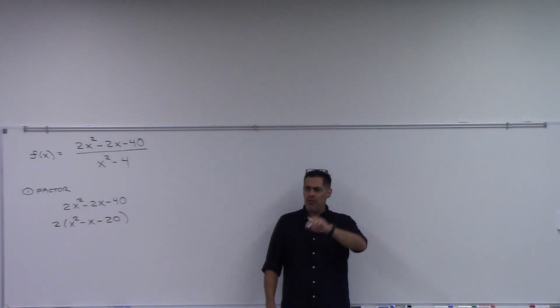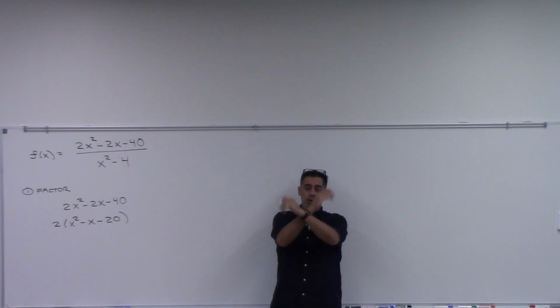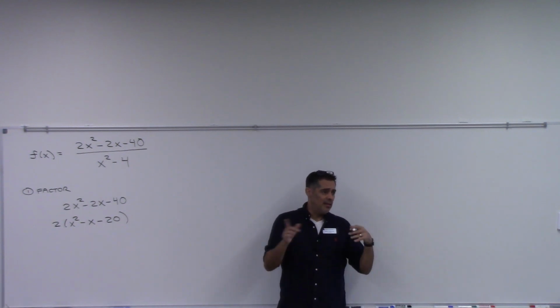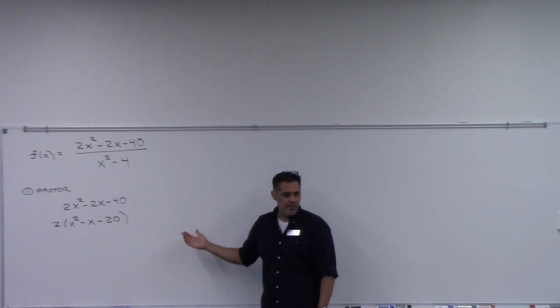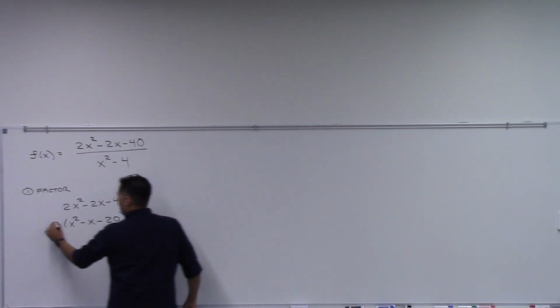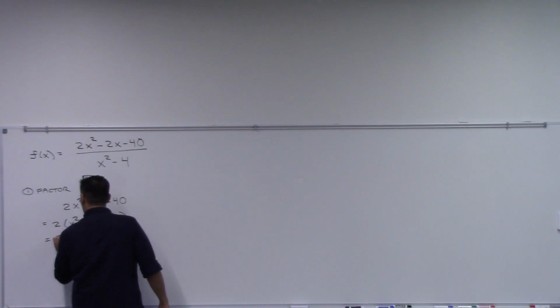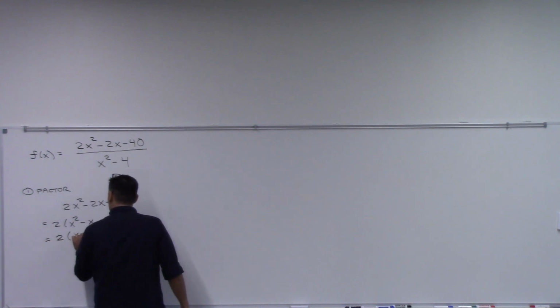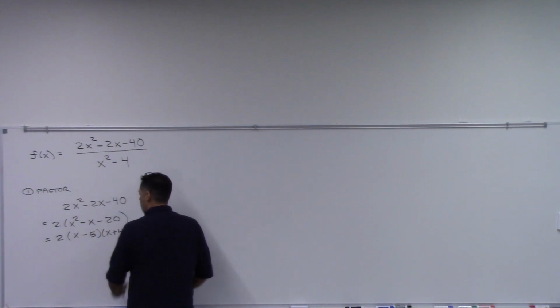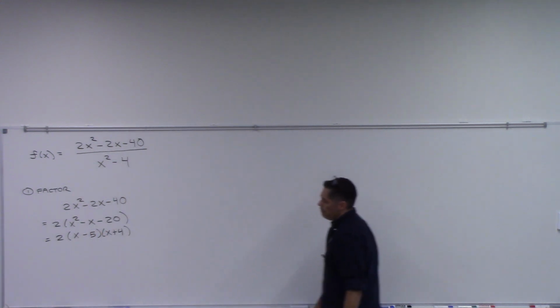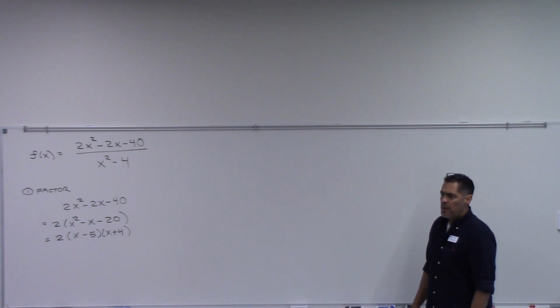Well, you could do your little thing here, or you could do synthetic, and make a list. But I'm just going to go right to what it is. Is that all right with you? Okay, we have a 2 here. We have x minus 5 and x plus 4. Those should be the factors. So there's my numerator factored.